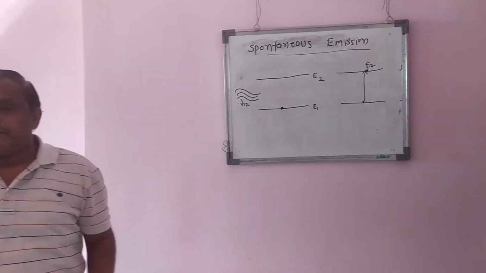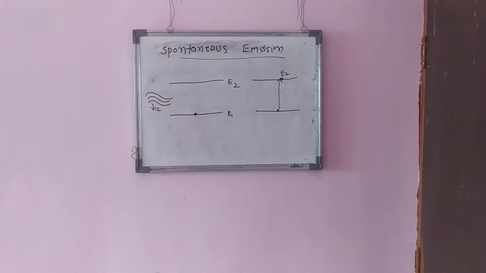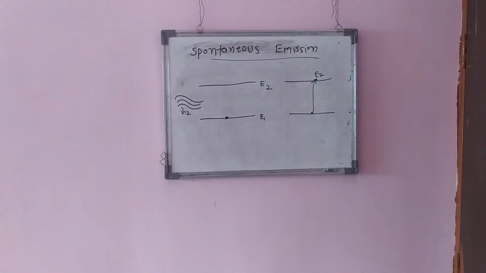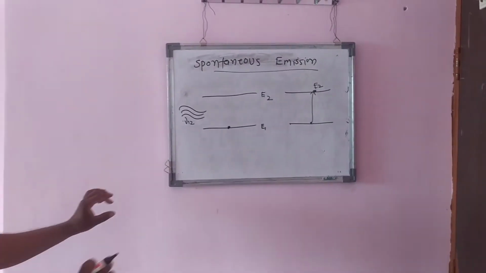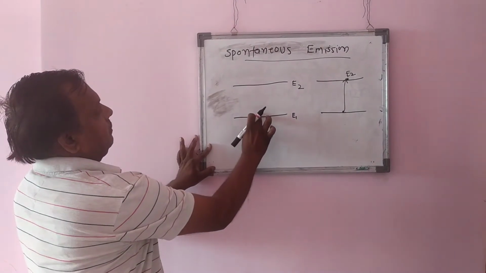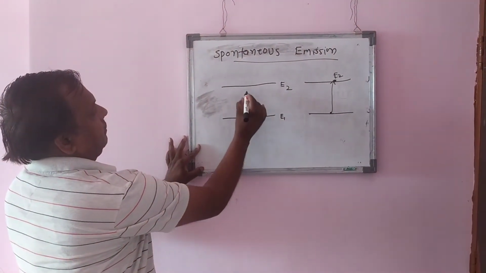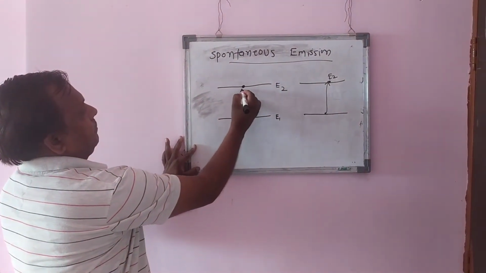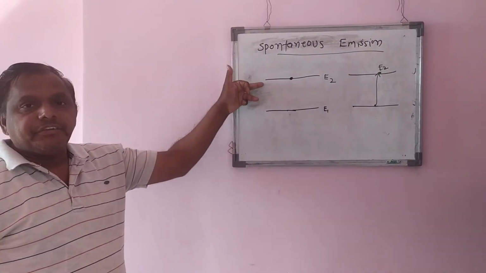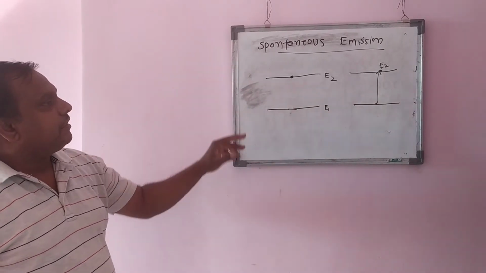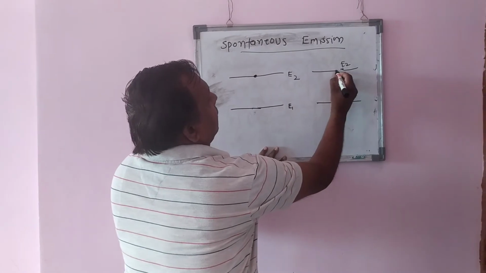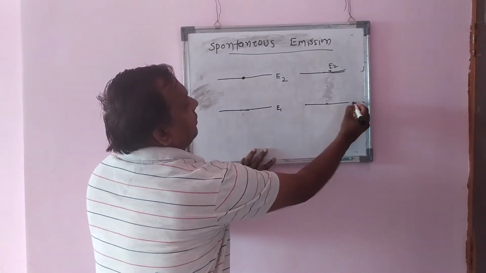In spontaneous emission, the atom is in the higher energy state. The two energy states are E1 and E2.